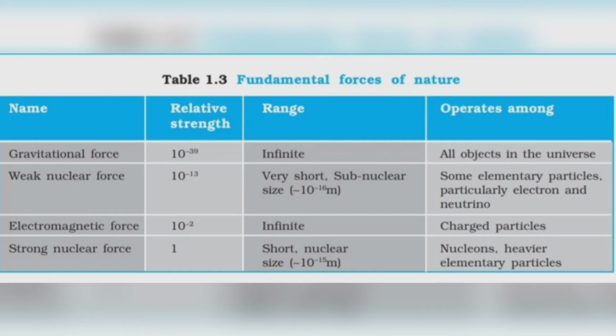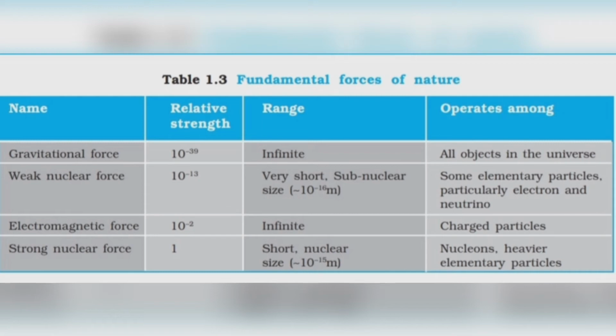Next is our weak nuclear force. Weak nuclear force operates among the elementary particles, light elementary particles like electron, neutrino and antineutrino, which we will study in our radioactive decays, that is beta positive and beta negative decay.